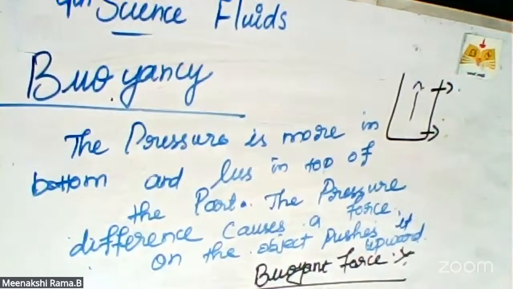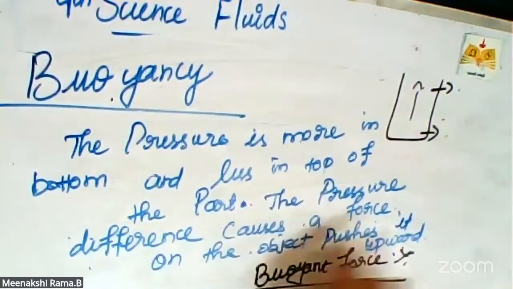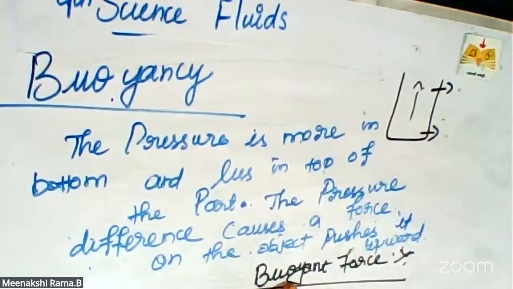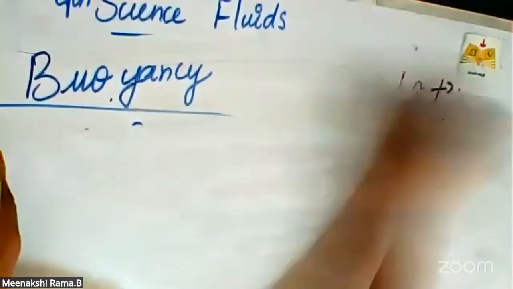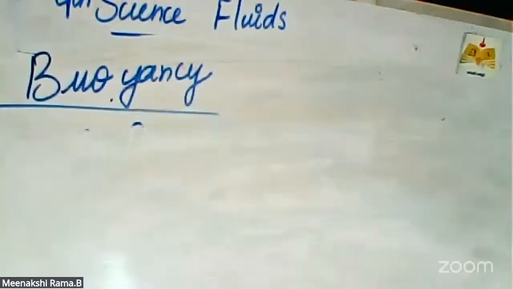So what is buoyancy? The pressure is more at the bottom and less at the top of the object. The pressure difference causes a force, and the object is pushed upward. This kind of force is called buoyant force. That phenomenon is buoyancy. There are two kinds of buoyant objects.